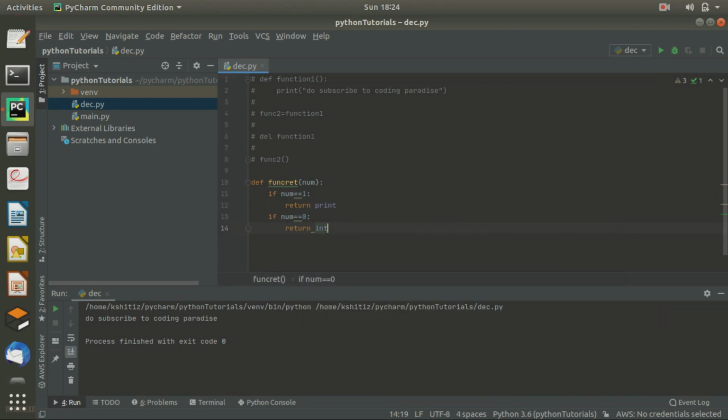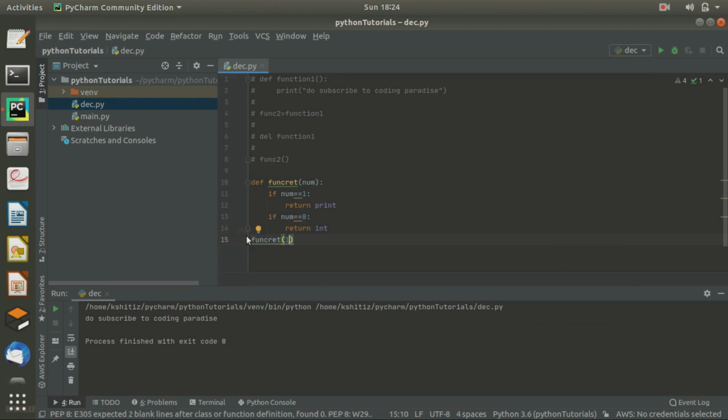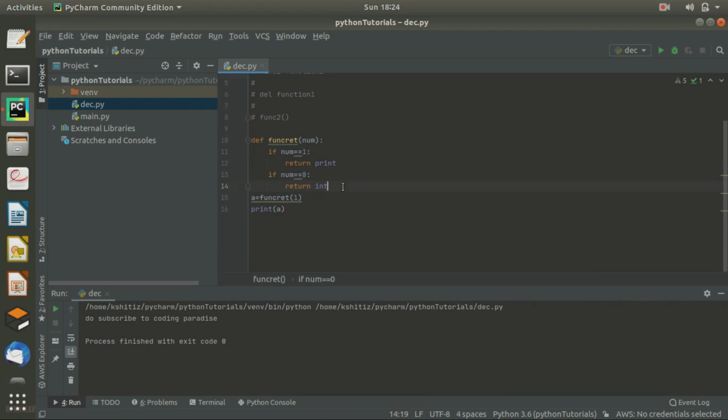Okay, many functions. So let's call this function func_create. I'm giving here 1, so let's call this, a = func_create(1), then print a. Let's check it out. It is simply printing built-in function print. Obviously, because I gave the choice 1 here, and when it checks number == 1, it simply returns print, and when I print a, it prints built-in function print.